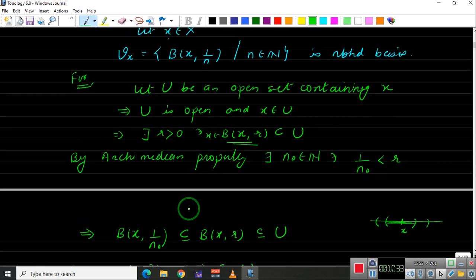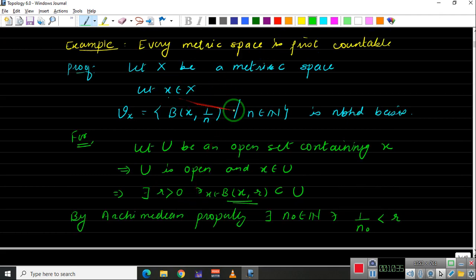To show that any space is first countable at some point x, remember we need to show that there exists some neighborhood basis, right? So that if you take any open set, you should find one element from this neighborhood basis. If we can manage to show that, then we can show that the space is first countable. Of course, I found the neighborhood basis to be like this. And of course you can find something else, but that neighborhood basis existence you should show. If you manage to show that, we can say that the space is first countable.